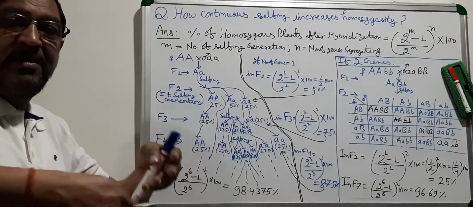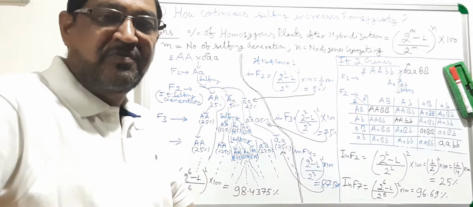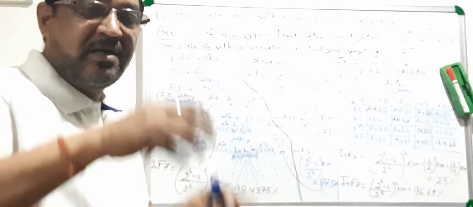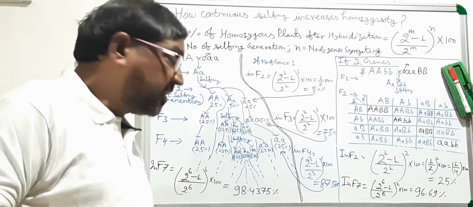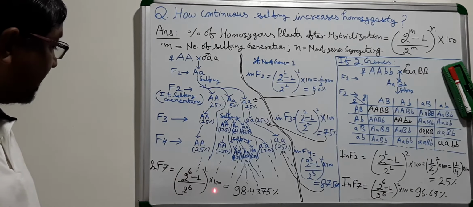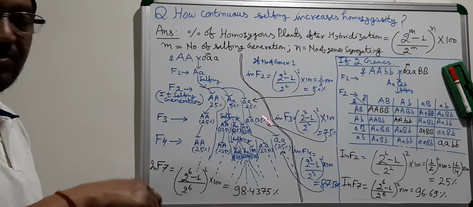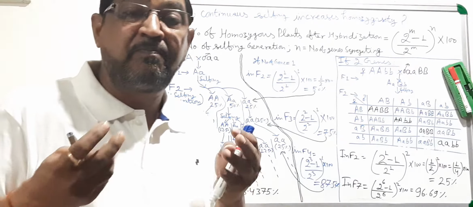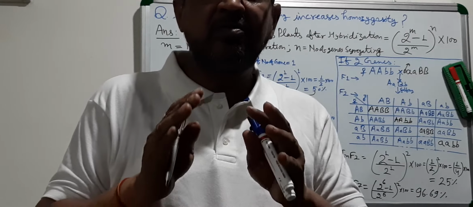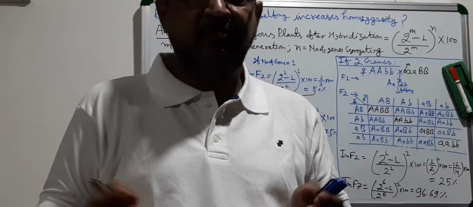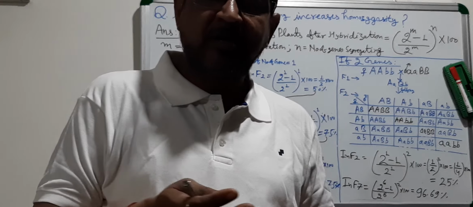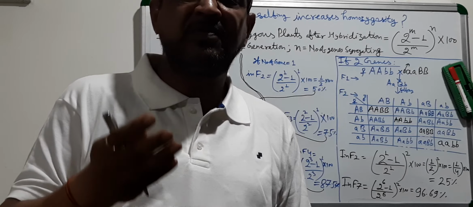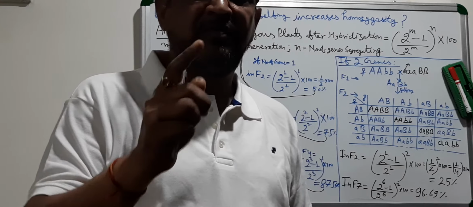You will be finding that as you increase the number of selfing generations, you are increasing the homozygosity, and you are reducing the heterozygous plants in your population. So now if you see in F7 generation, as per formula, as well as through the checkerboard, you will be finding more than 98% plants are homozygous, whether for dominant genes or for recessive genes, but altogether they are more than 98% in F7 generation if they are segregating for only one gene.